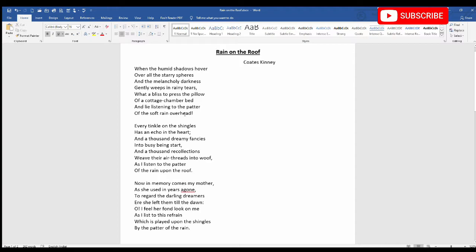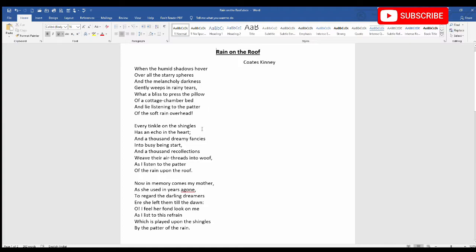Again you will observe, students, that overhead is rhyming with bed. So as we had named bed as E, we will again name this word overhead as E.